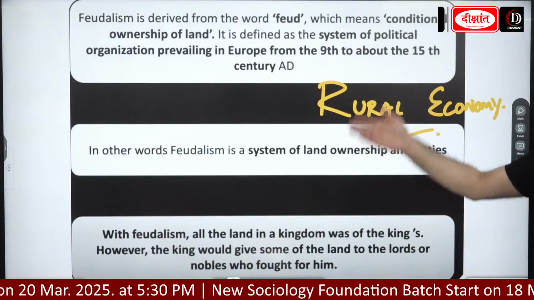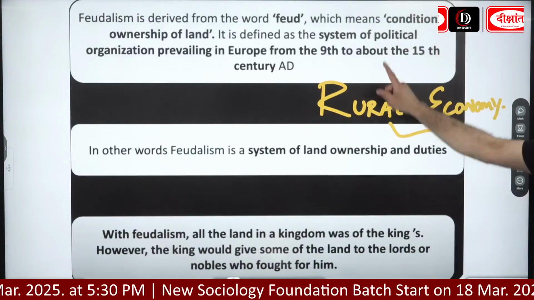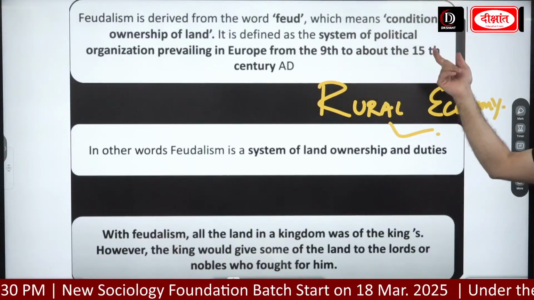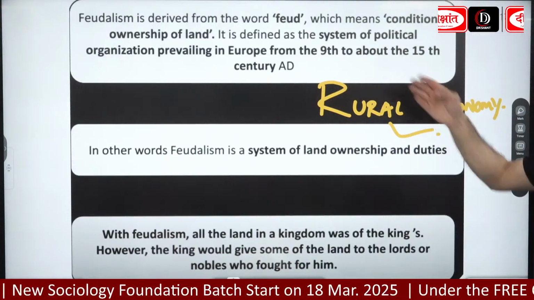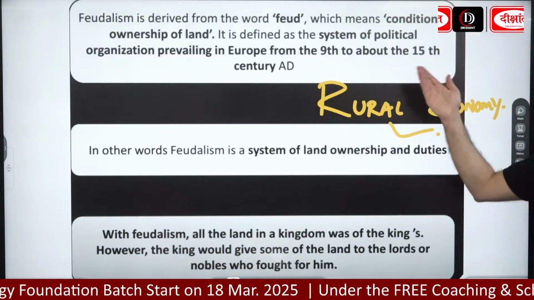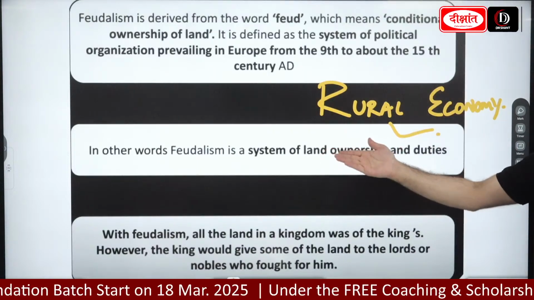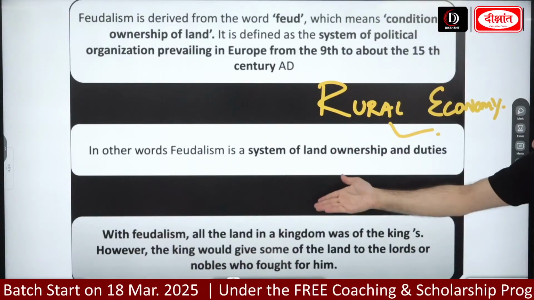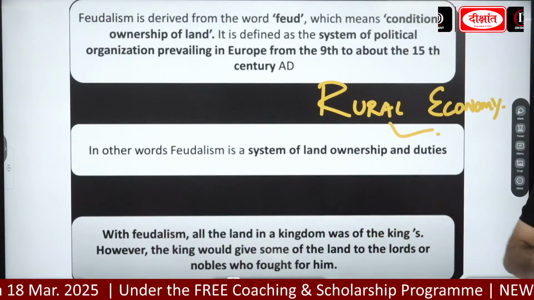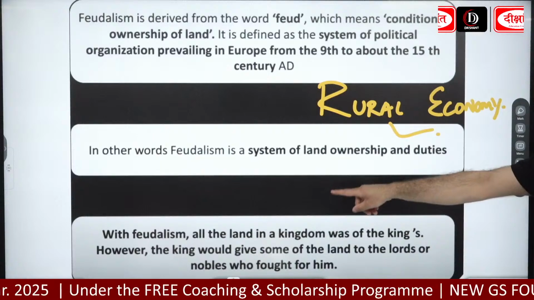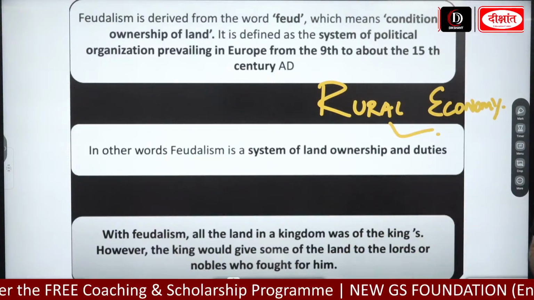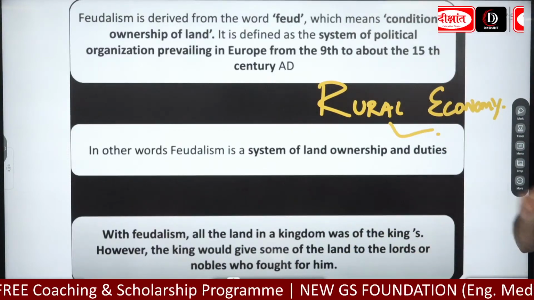Similarly, if we look here, it is said the same way: feudalism is derived from the word feud, which means conditional ownership of land. It is defined as a system of political organization prevailing in Europe from the 9th to the 15th century AD. Or in other words, feudalism is a system of land ownership and duties. With feudalism, all the land in a kingdom was of the kings. Whose land was it all? It was of the kings. However, the king would give some of the land to the lords or the nobles who fought for him. Simple, that is it. We have simplified it.